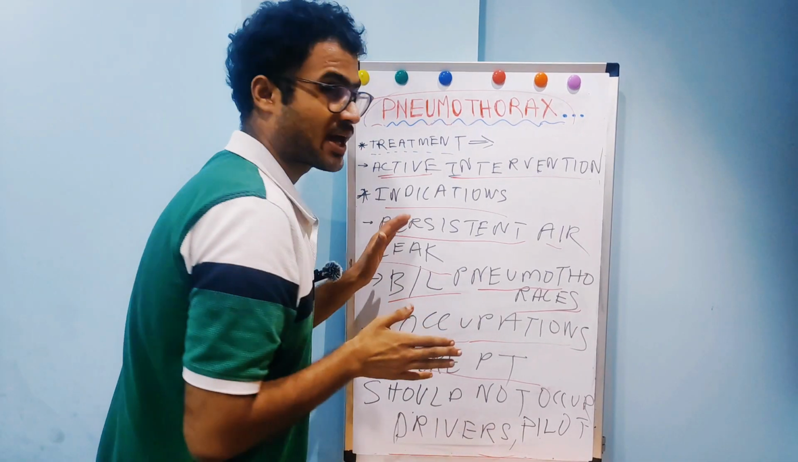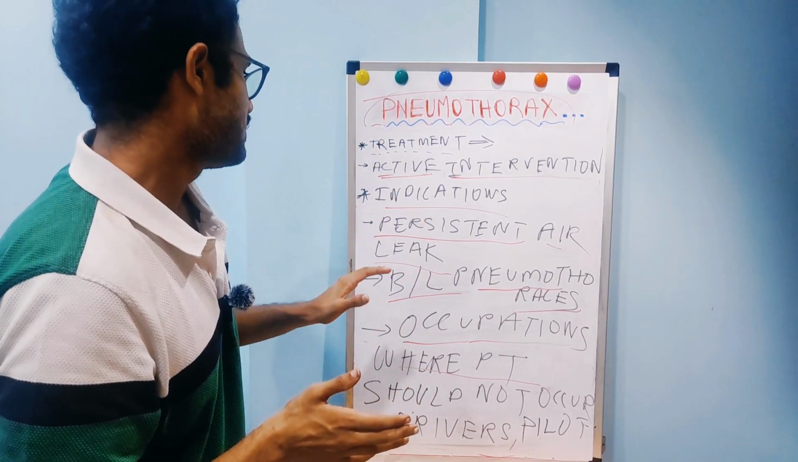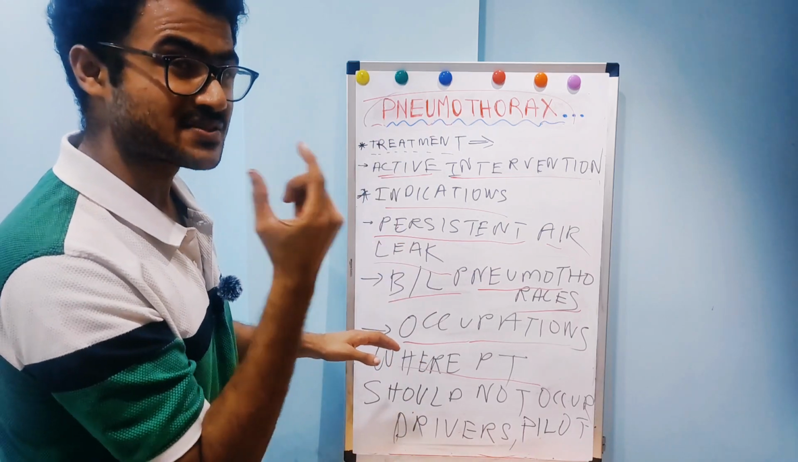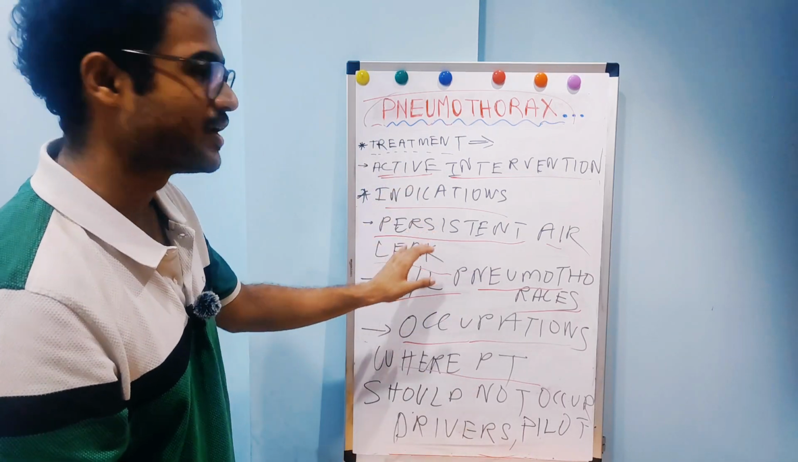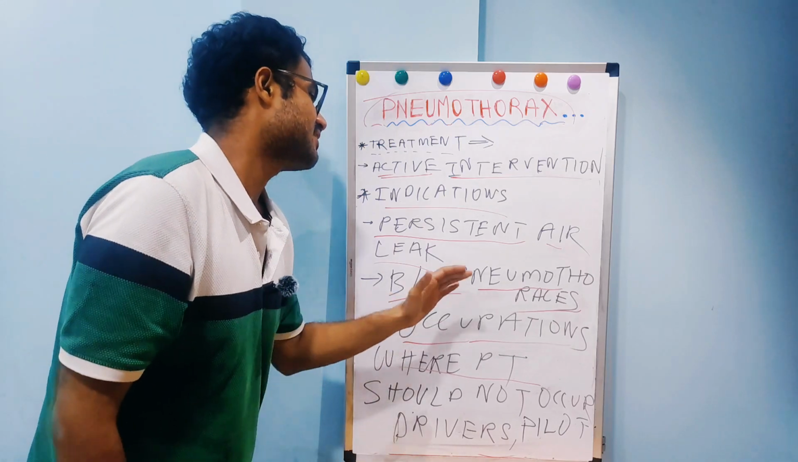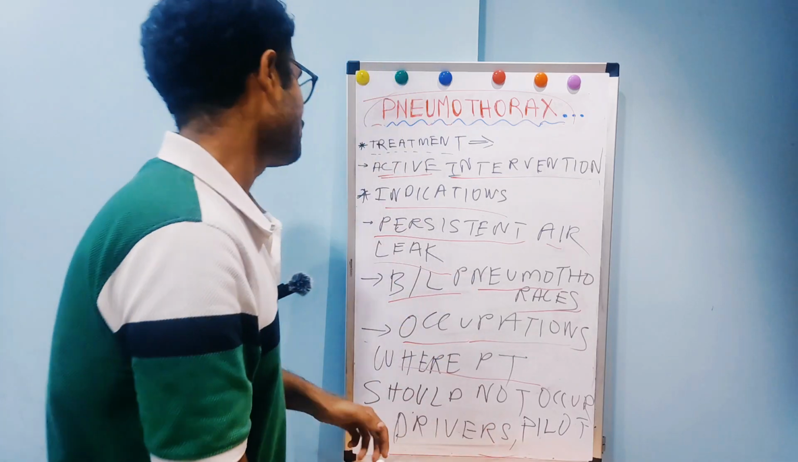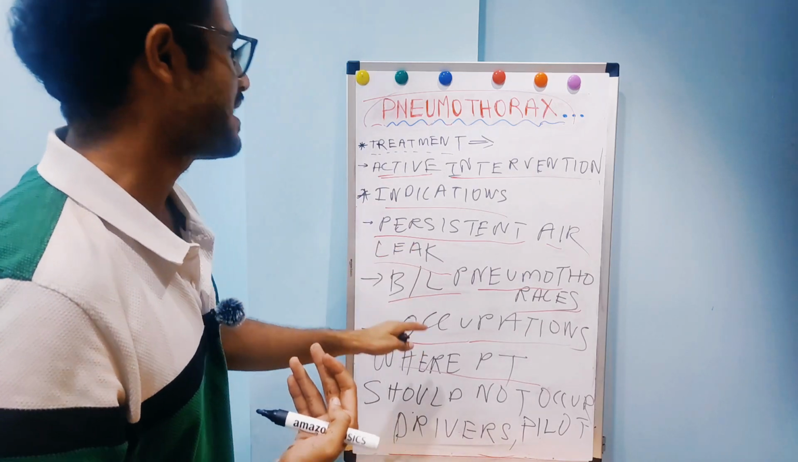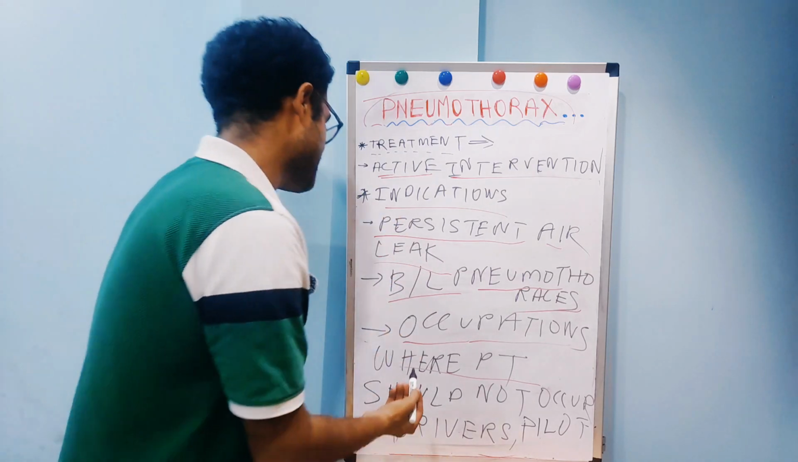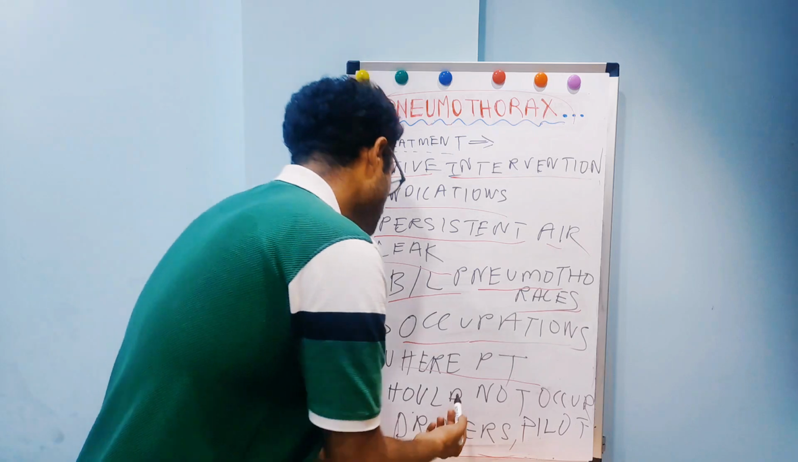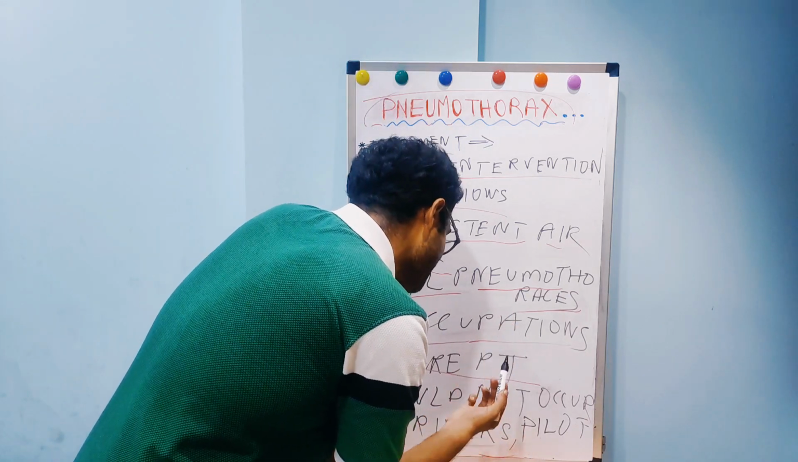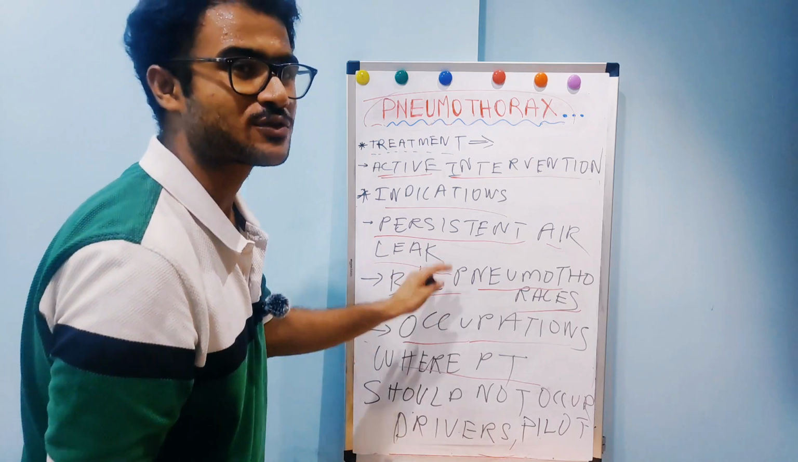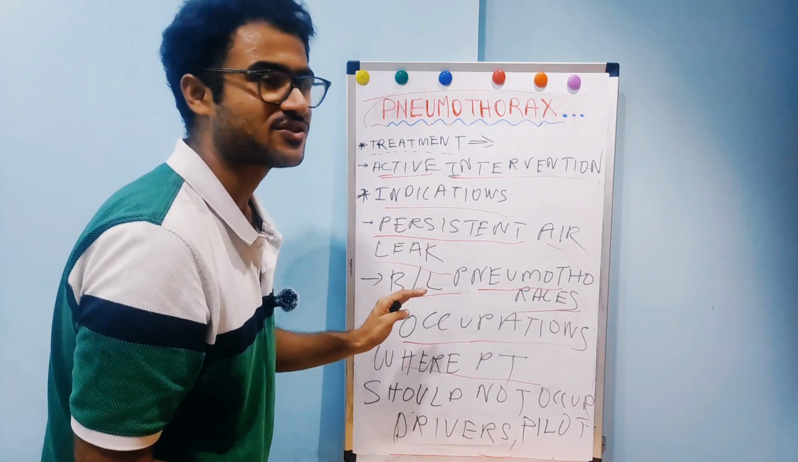So now I would be talking about indications of pleurodesis. Basically when there is persistent leakage of air, then we do pleurodesis. Then second is bilateral pneumothorax, when pneumothorax occurs on both sides. So basically that is bilateral pneumothorax. And in some occupations where pneumothorax should not occur, like drivers, pilots, we do pleurodesis. So these are the indications of pleurodesis.